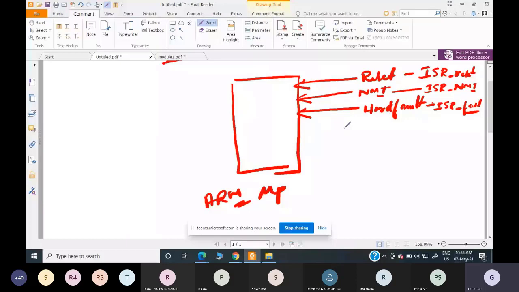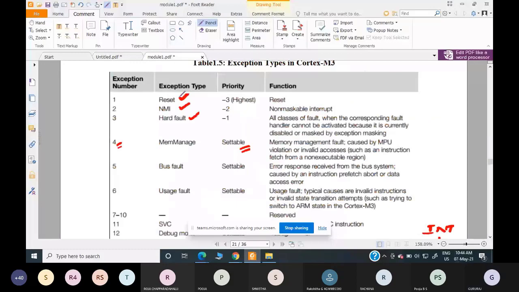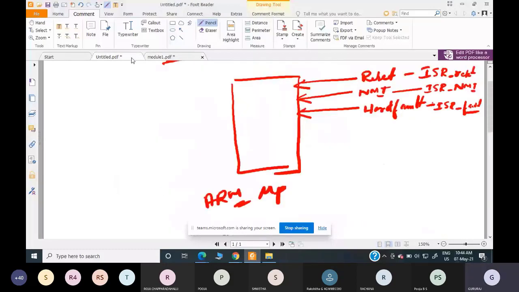We already know the priority levels of these 3 interrupts. Which is having the highest priority? Reset. Reset is having the highest priority, and what is the value of that? -3. So next highest priority is given to NMI, and next highest priority is -1, which is the hard fault.